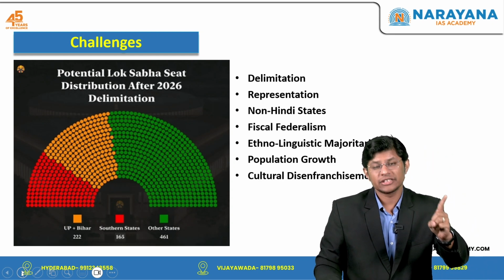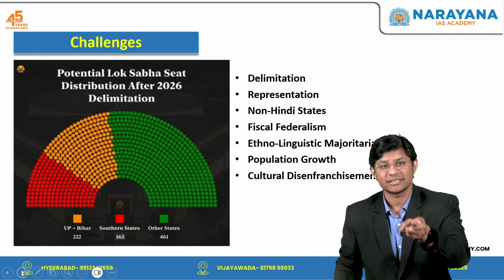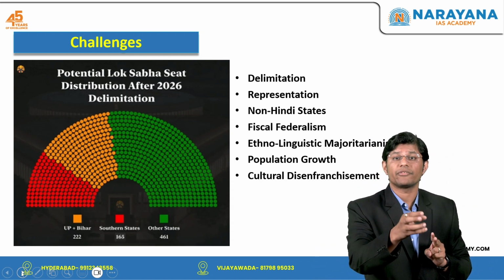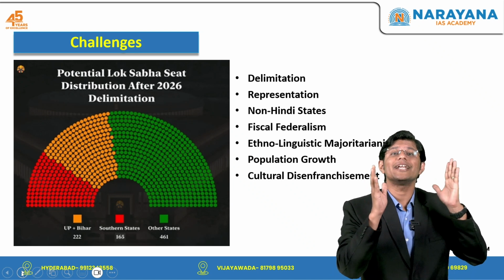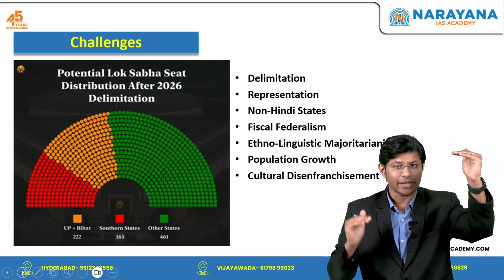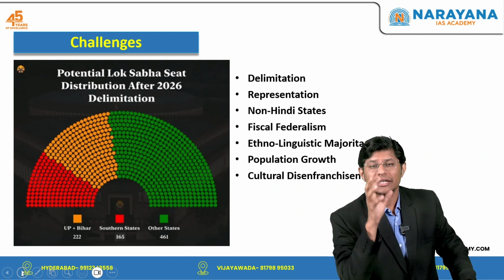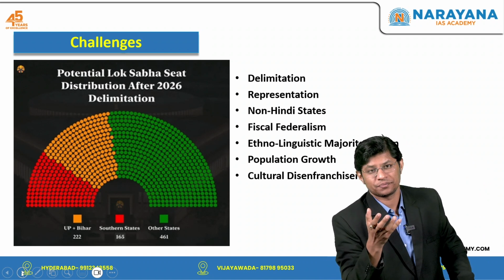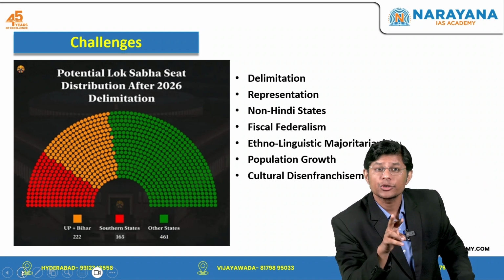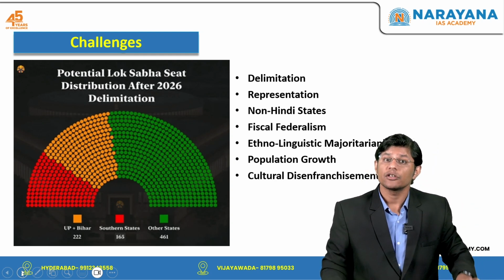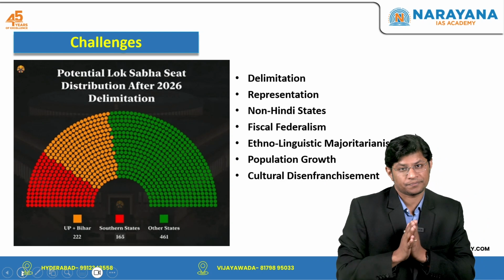The second one is with respect to fiscal federalism. Now, fiscal federalism, what does it mean? It refers to the division of financial resources between the central government and the states. The issue of delimitation also threatens fiscal federalism. How? Especially in terms of how fiscal resources are allocated and the influence of states on union policies. Right?